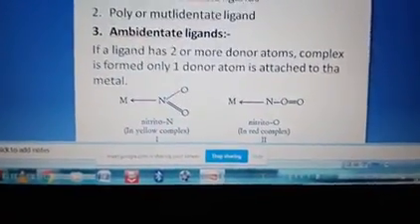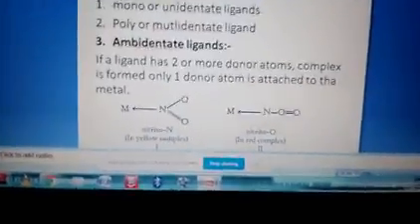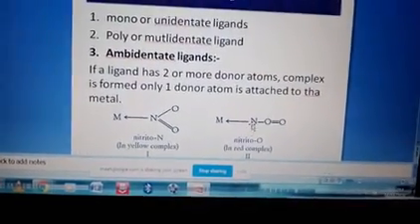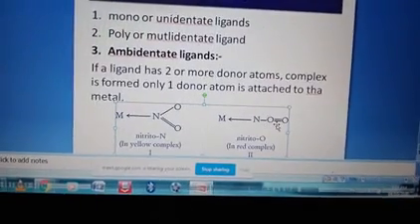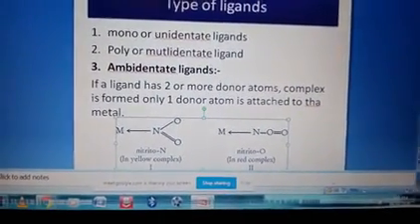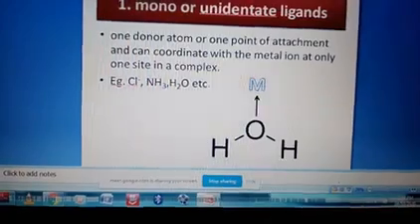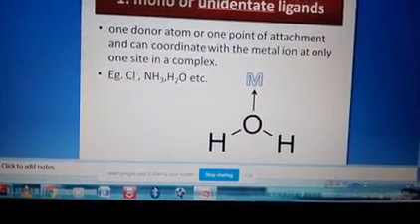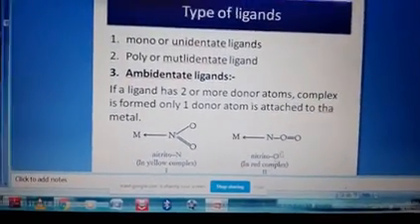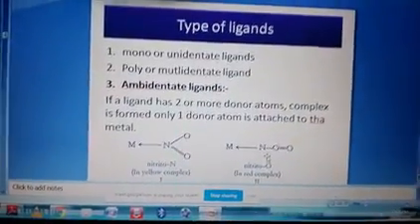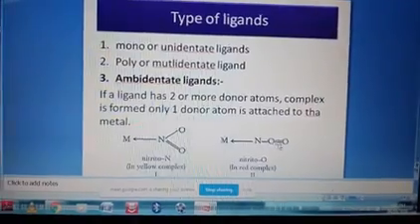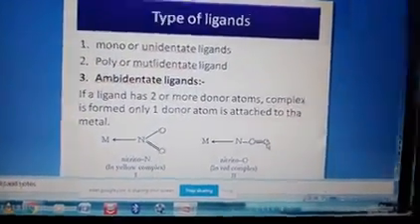Clear? So like this we need to give it. Nitrito O means here this picture number 2 is wrong. Clear? So it should be joined with this O.